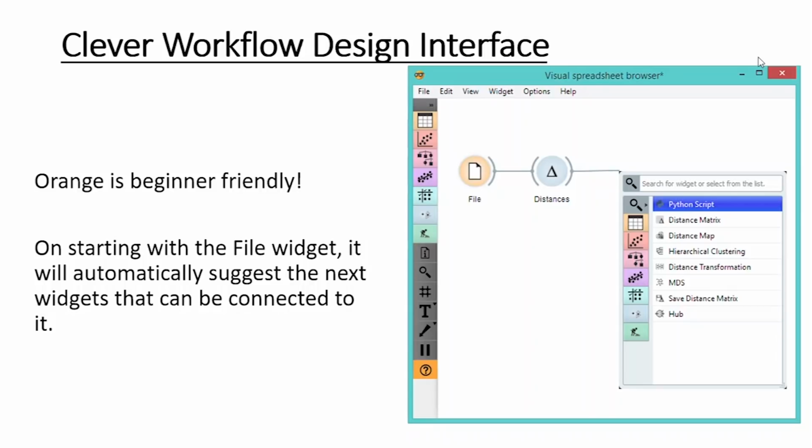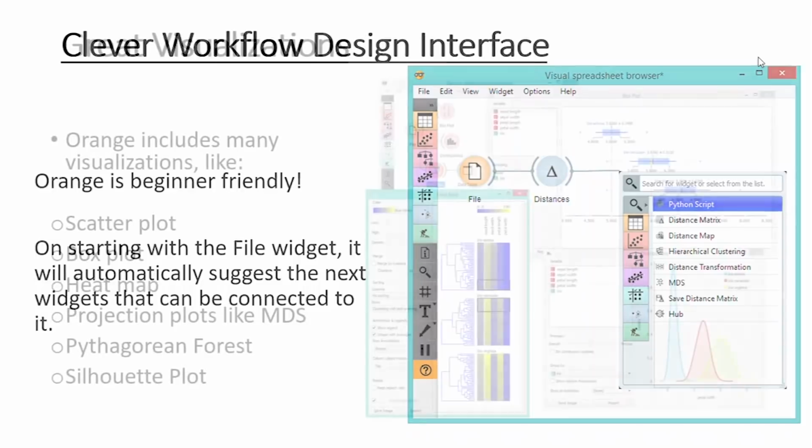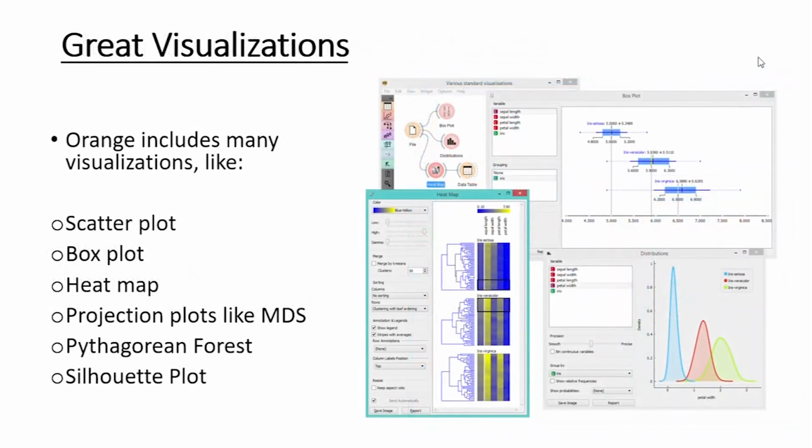And it has a very clear workflow design interface. Also, you do not have to worry if one particular thing can be an input to the other. Whenever there's a widget and you pull out a connecting point for another one, only the ones that are compatible with the previous widget will be displayed, and then you can search for it, as you can see in the drop down here. What this ensures is that you are never attaching two non-compatible widgets. So you do not have to worry about anything like that. Orange does that for you.